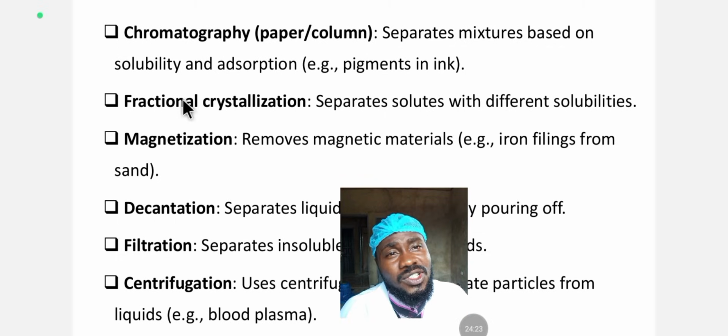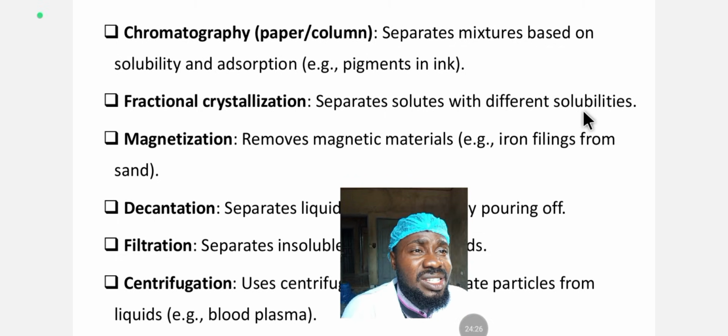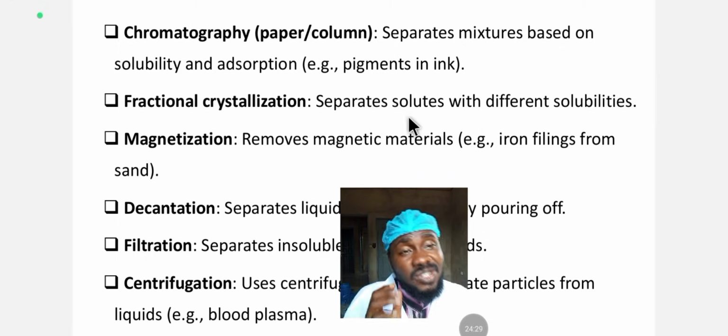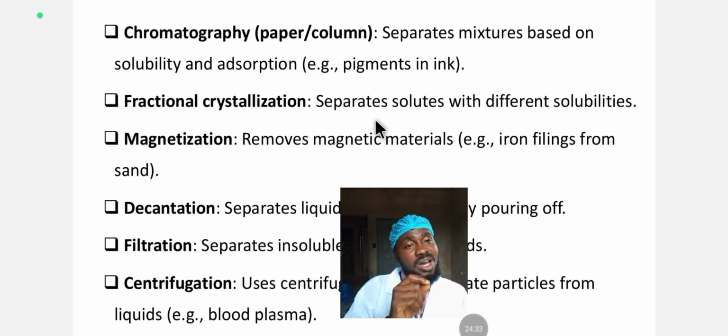So let's look at fractional crystallization. It separates solutes with different solubilities. When there are different solubilities, this one is highly soluble, this one is semi-soluble, this one is sparingly soluble, and so on and so forth.